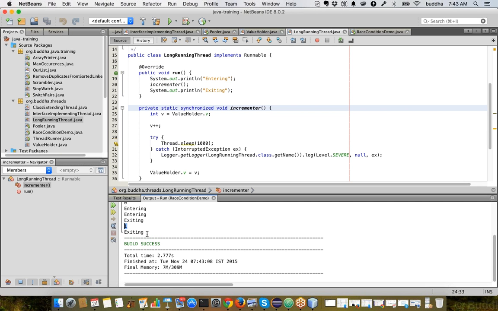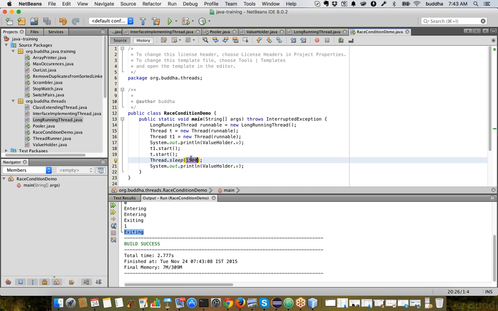Still we got one, and then we got exiting. So that means before the other thread finishes its execution, the main thread has completed its execution. So let's put it as 2500 milliseconds, so that the main thread will wait until the other two threads finish their executions.